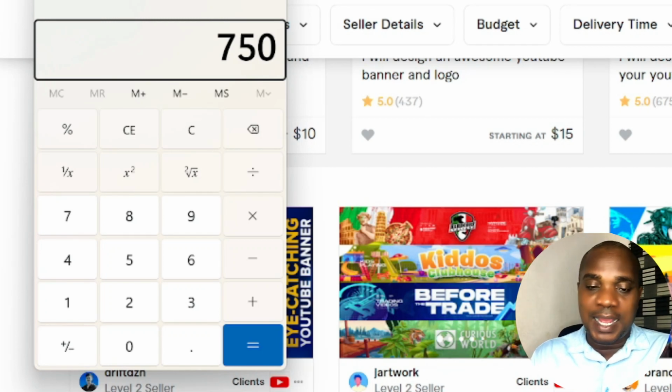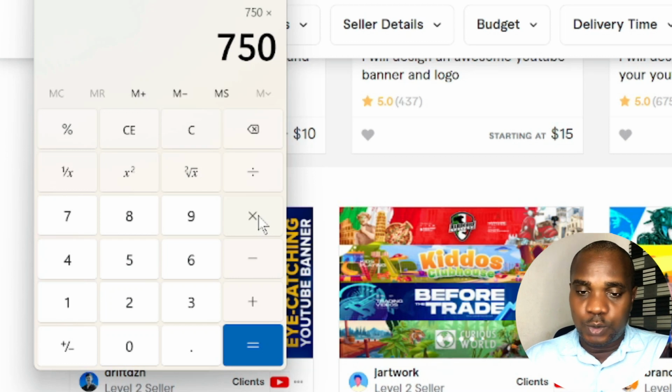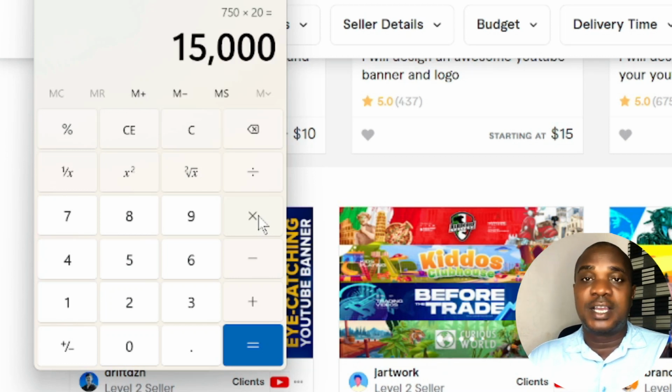If you multiply it by $10, that should be 7,500 naira for every $10 banner you make. If you multiply this by $20, you're getting about 15,000 naira for every banner you make.